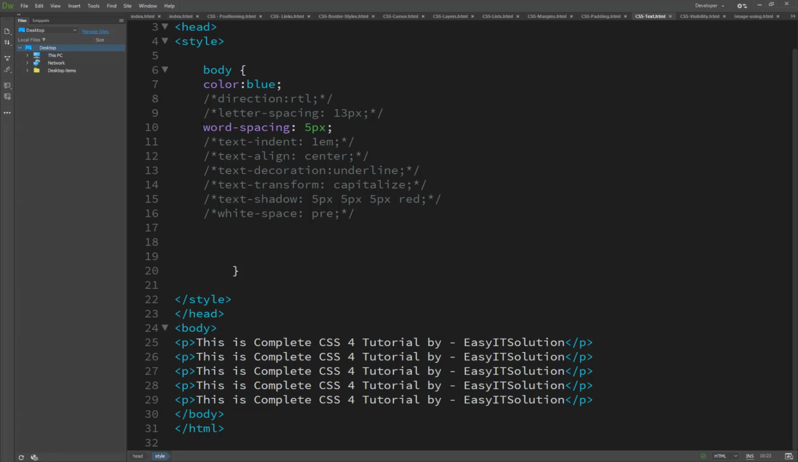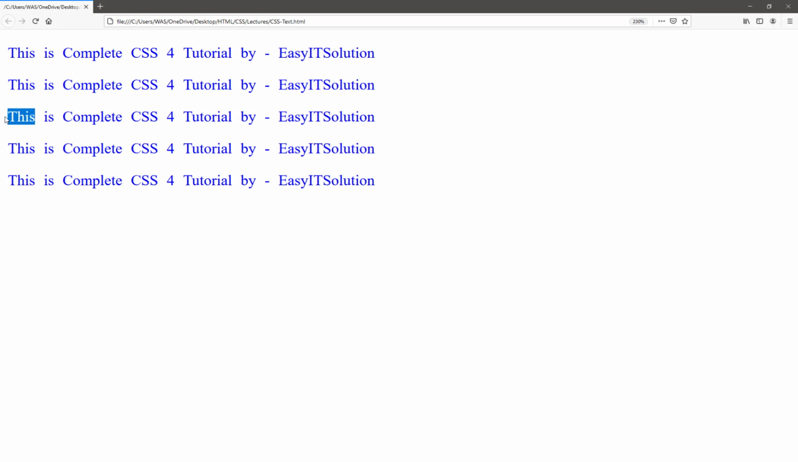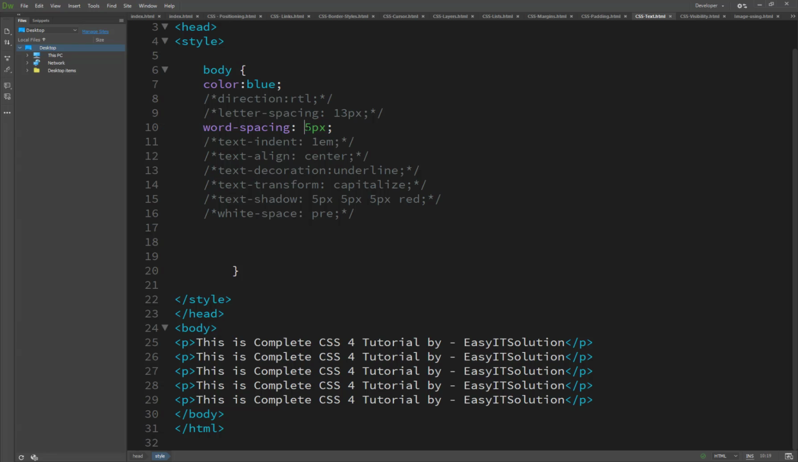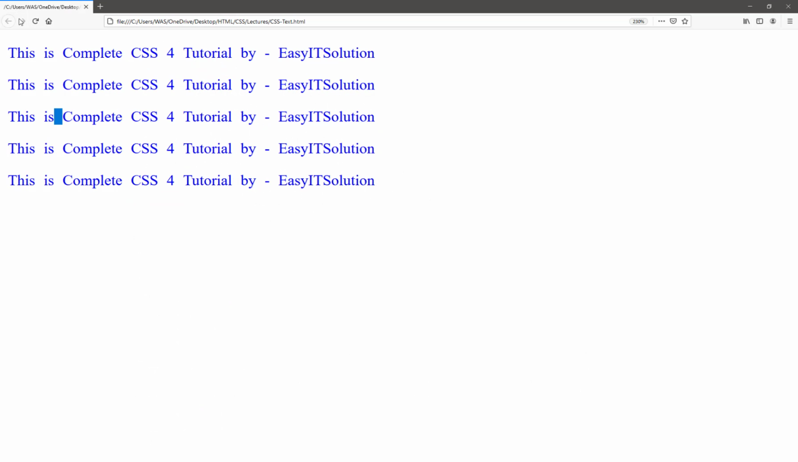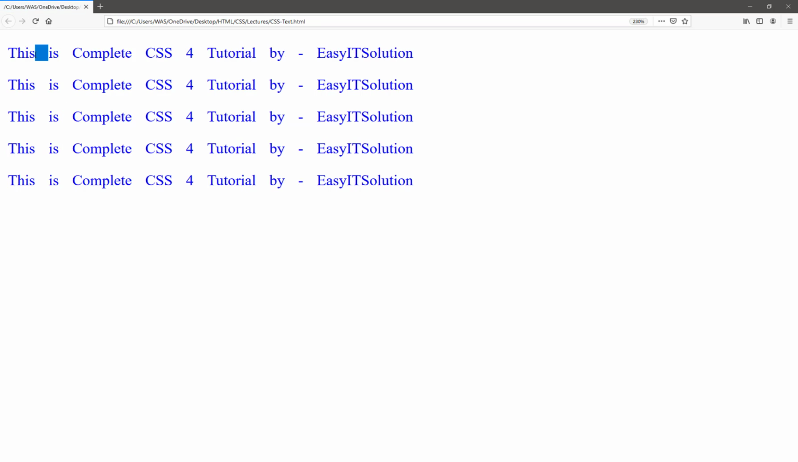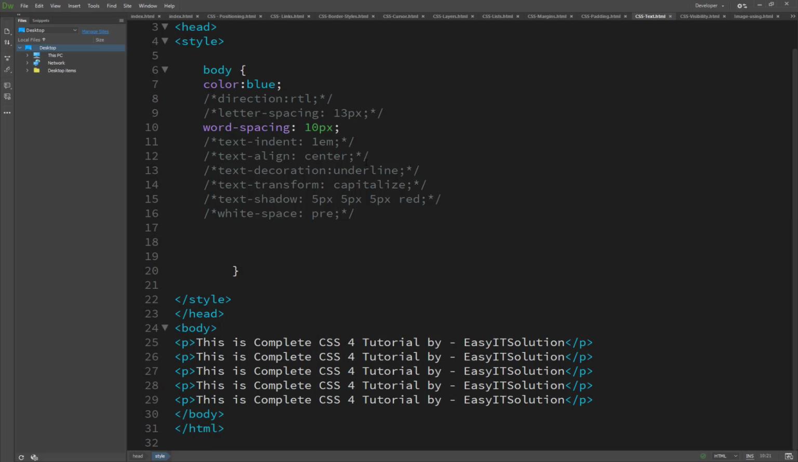So word spacing is the space between words: this is one word and this is another word, and this is the space in between the words. If I set it to 10 pixels, it applies to the words. Inside the word there is no extra space between letters, but in between the words the space is much larger. So here is the thing.